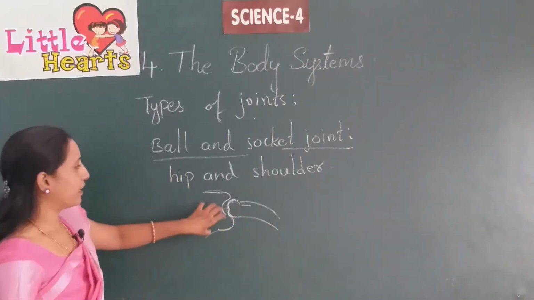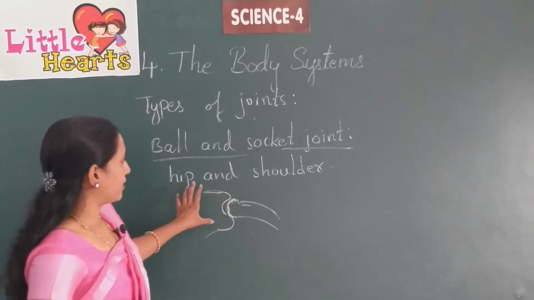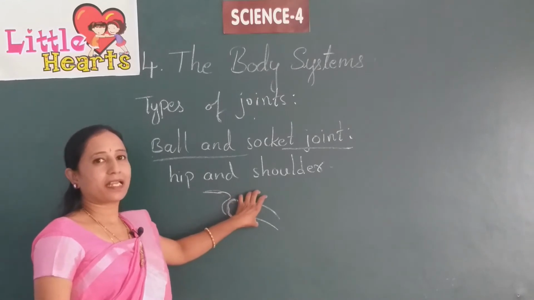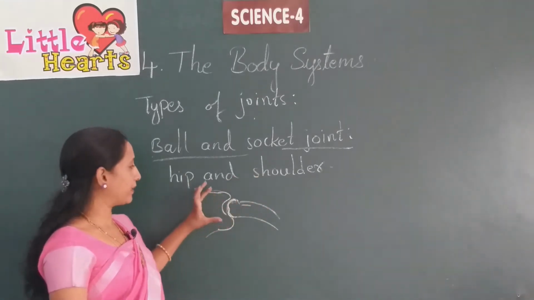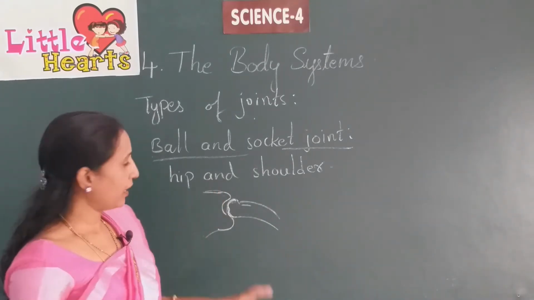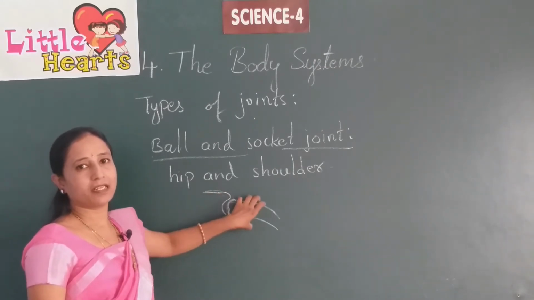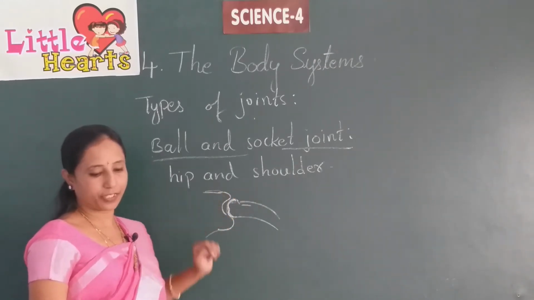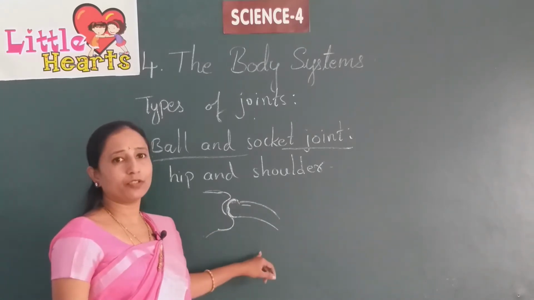So these joints are present in such a way that the hands and legs can be rotated, but this part is fixed. It is a cup-like or socket shape, and this lets you swivel.